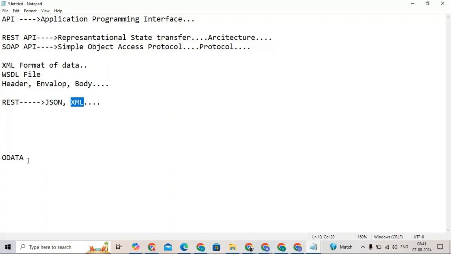XML is a tag based language, so it will consume more bandwidth. So SOAP will consume more bandwidth, and REST will consume less bandwidth.